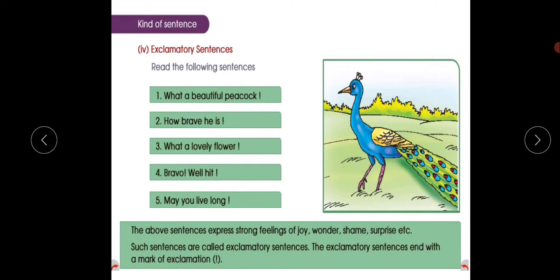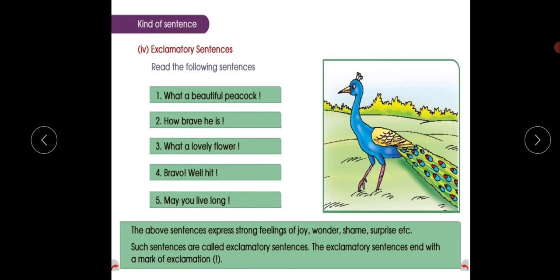So, look here. Have you observed, children? For each and every sentence, there is an exclamation mark. This mark is called an exclamation mark, children. When we get surprise, joy and wonder, we use these types of words and we put an exclamation mark.